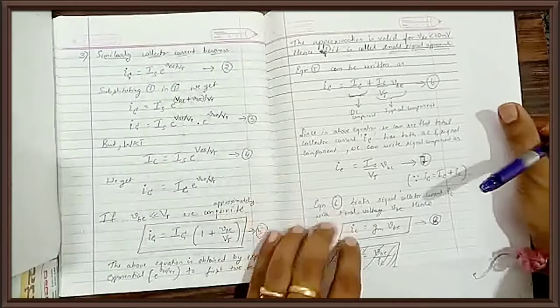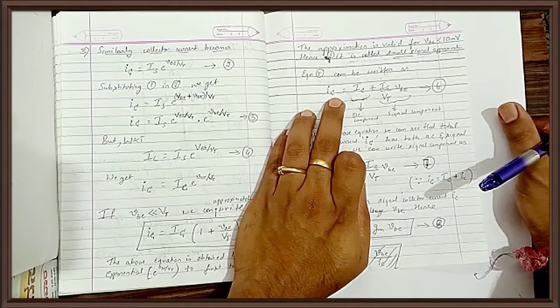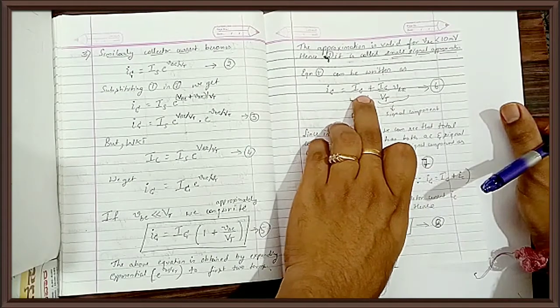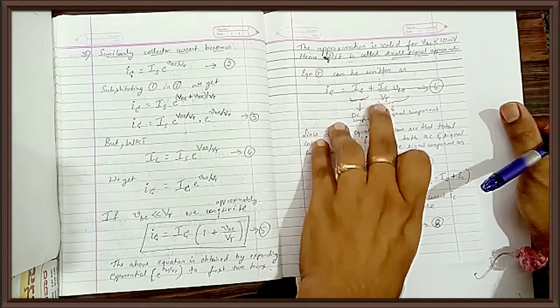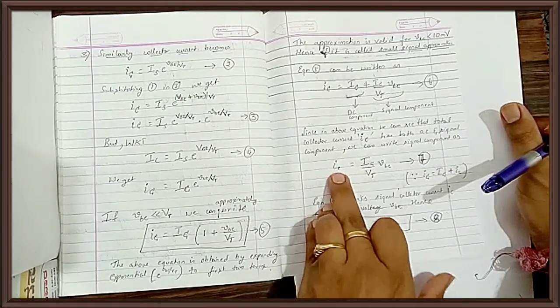And I also tried to derive the expression of the instantaneous value of collector current. What is the instantaneous value of collector current? It is the DC value plus the small signal value. The DC value is capital IC, plus the small signal value, which is IC divided by VT into vb. So what is this? Small signal current, correct?